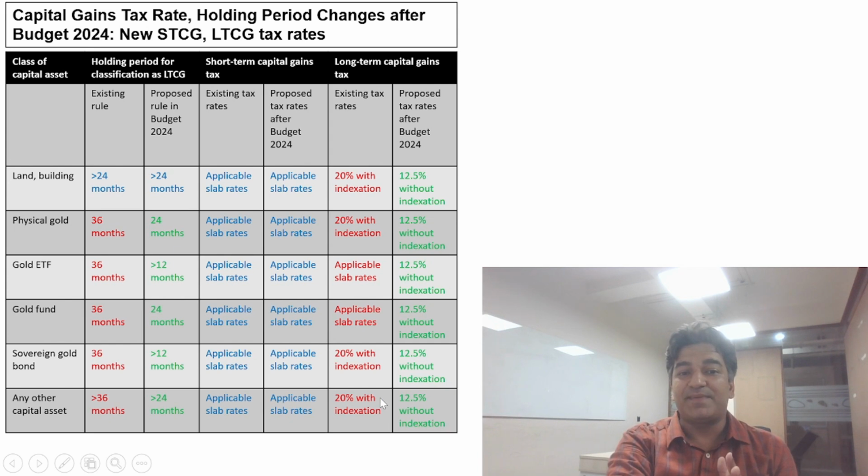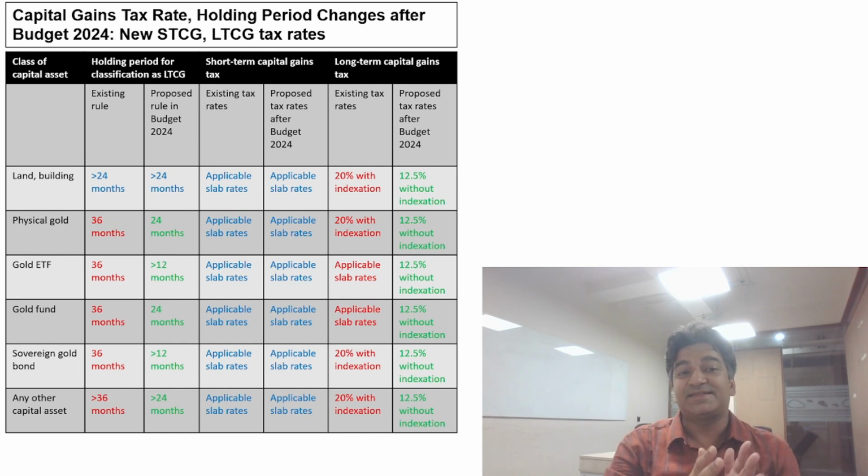This will be applicable in all these cases, whether it is land or building, physical gold, gold ETF, gold fund, sovereign gold bond, or any other capital asset. Short-term capital gains at applicable slab rates, long-term capital gains will now be taxed at 12.5% without indexation. The period of holding has been reduced from 36 months to 12 months and 24 months as mentioned on the screen.